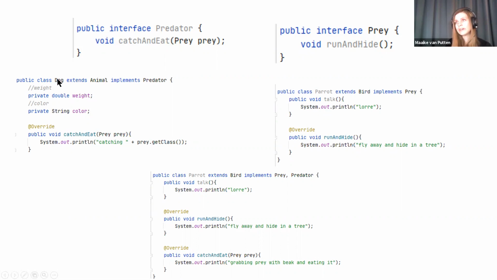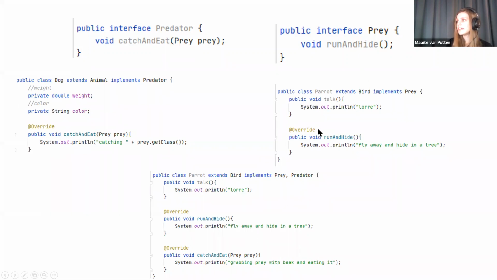So then we have a dog over here, and this dog is a predator. So it's implementing predator. And here I'm saying that it's overriding this method. And if I'm not overriding this method, this dog class is actually not compiling. And here we have a parrot, which is some sort of bird, and it's a prey animal in this case.